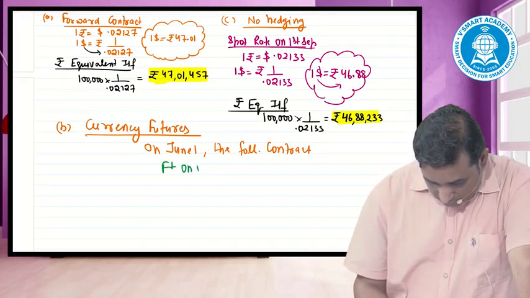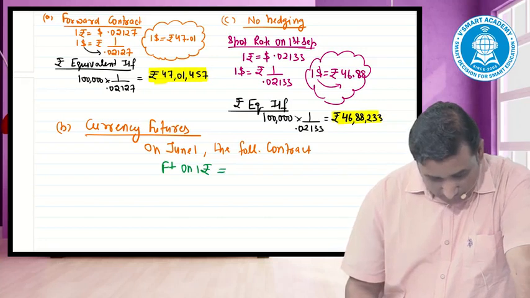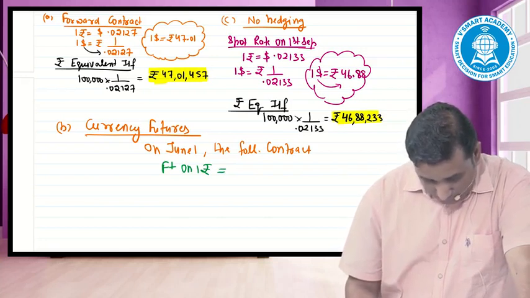F plus on 1 rupee is equal to F plus on 1 rupee, that is 1